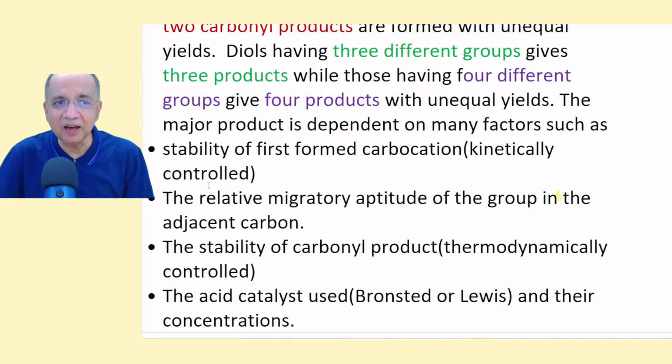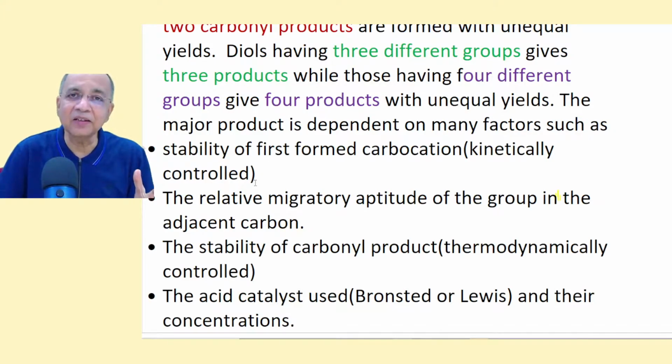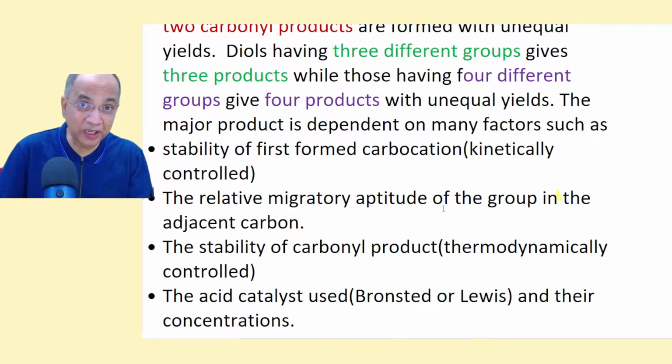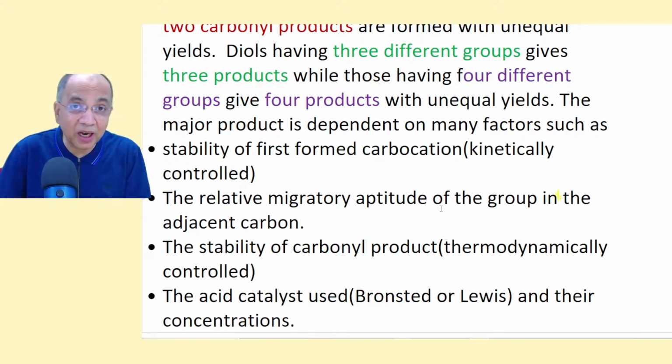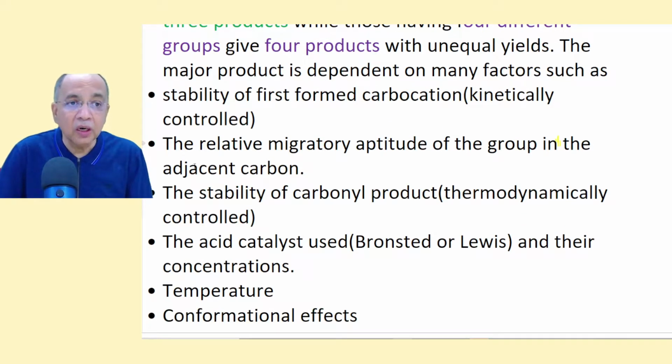These factors are the stability of the first formed carbocation, if it is kinetically controlled. Then the factor is the stability of the first carbocation, whether it is 3-degree alkyl, or a benzyl, or a diphenyl methyl. So it depends, as you will apply your knowledge of general concepts of organic chemistry to decide which carbocation is more stable. There it happens.